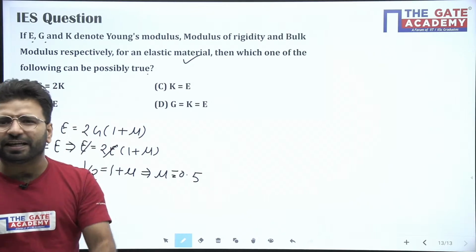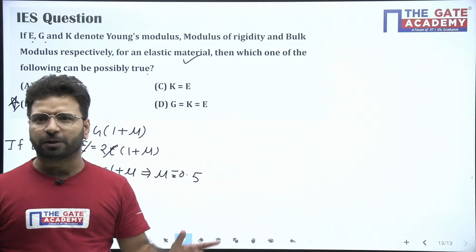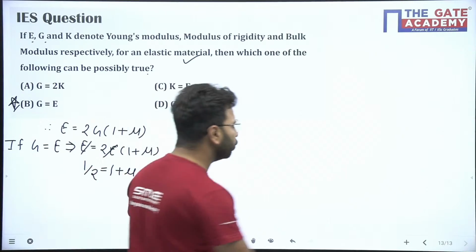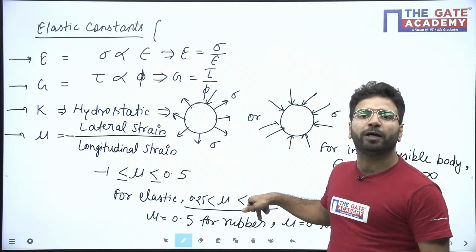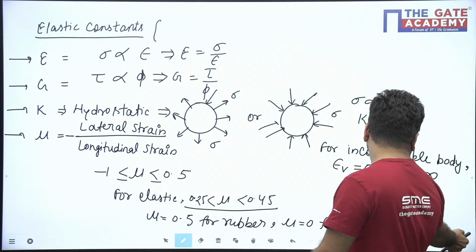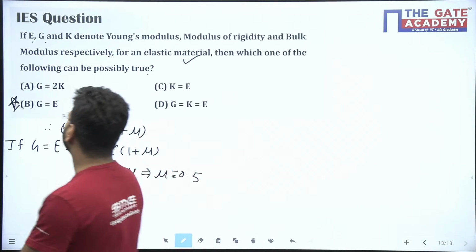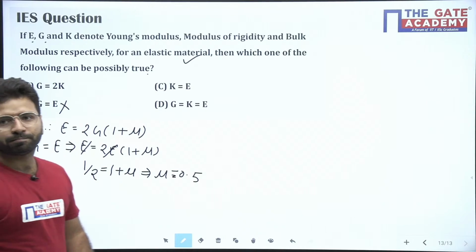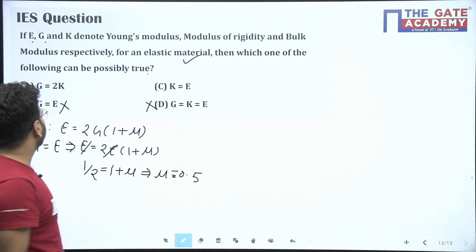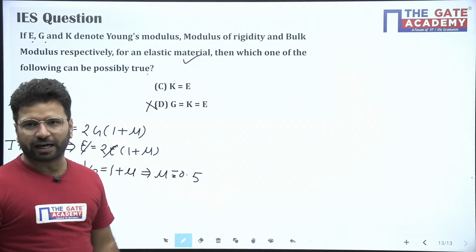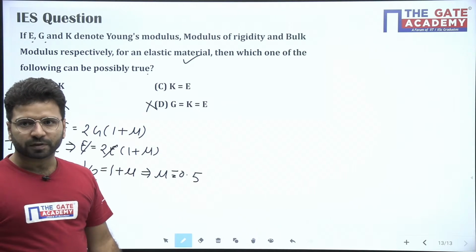For an elastic material, is it possible that mu will be negative? I told you for an elastic material the mu value is 0.25 to 0.45. Here, if E is equal to G, mu is minus 0.5. It means this option is not at all possible. If this is not possible, definitely option D is also not possible because G is equal to E there as well. Now just check A or C.